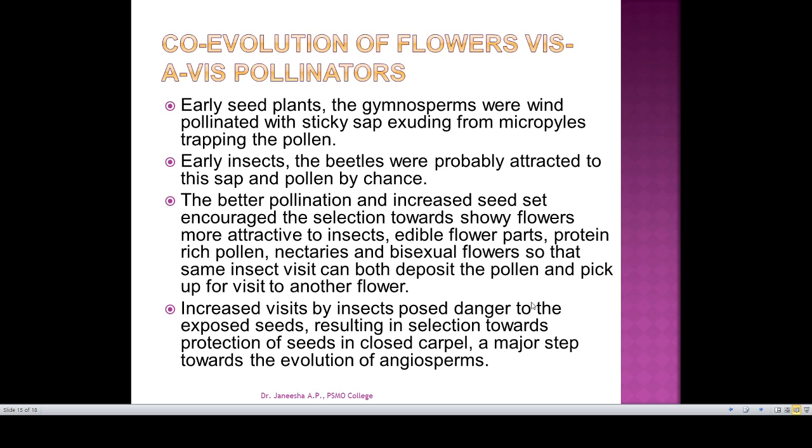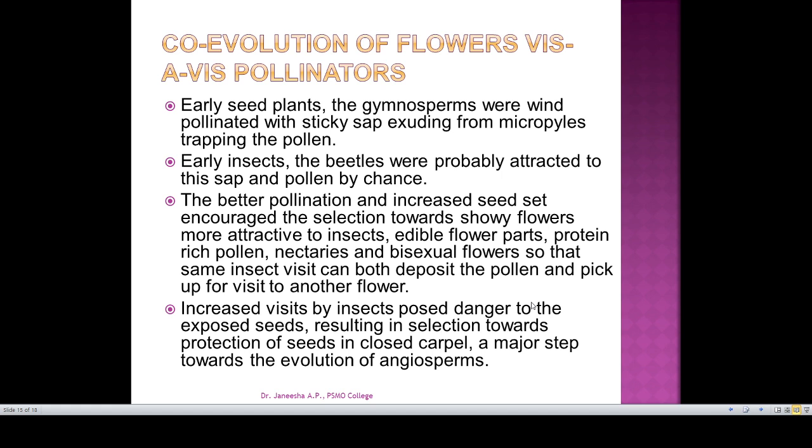Then the co-evolution of flowers with avian pollinators. How a flower evolved, and when evolution occurred to a flower, similar kind of co-evolution occurred to a pollinator. Or if an evolution occurred to a pollinator, a co-evolution occurred to the flower. So there is some connection between the pollinators as well as flowers.